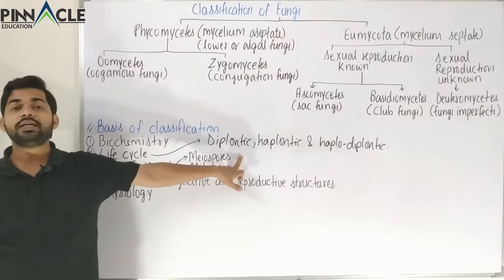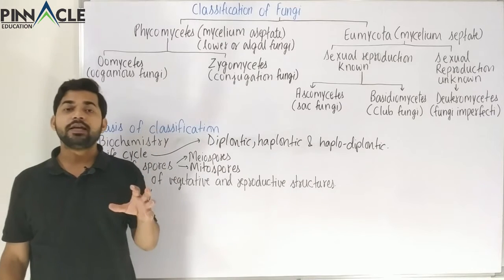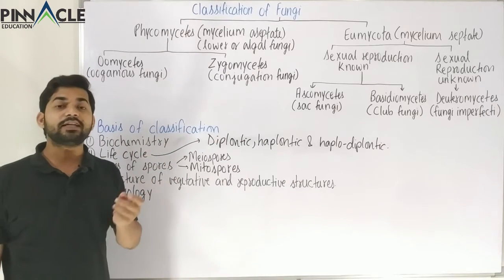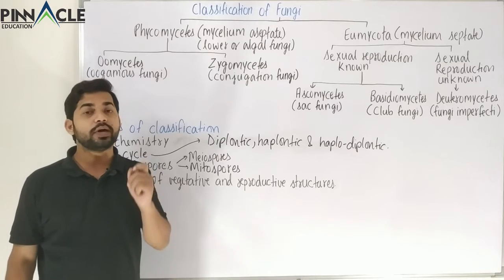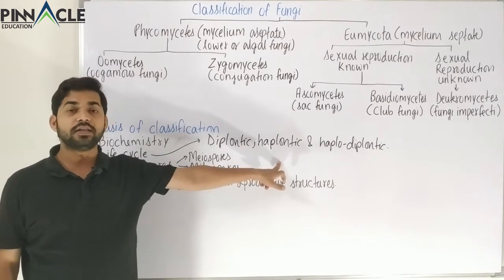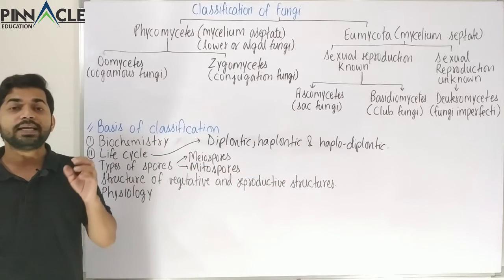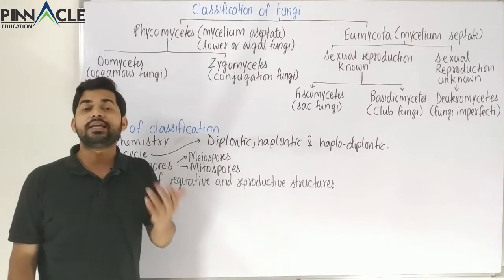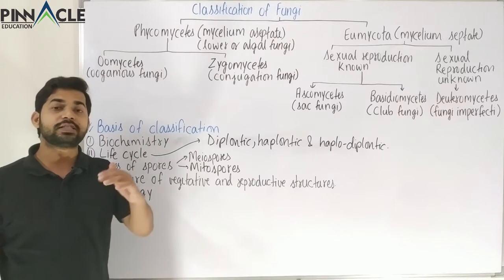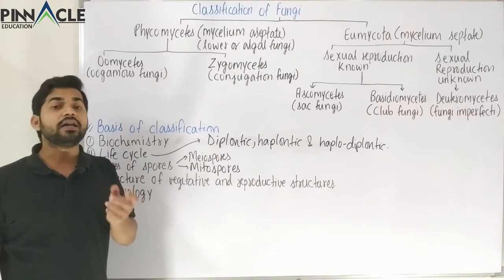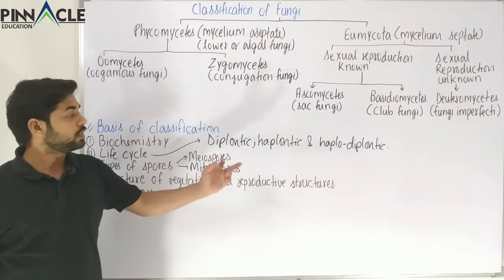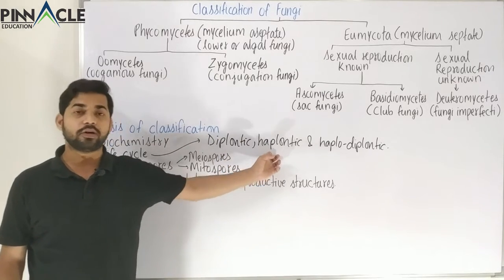In the diplontic life cycle, the adult body of the fungus is diploid, that is 2n. It contains the 2n number of chromosomes. But in the case of the haplontic life cycle, the adult body contains n number of chromosomes, or we can say that the adult body, the mycelium, or the cells of the hypha are haploid, that is they have half the number of chromosomes. So this is the difference between haplontic and diplontic life cycle.